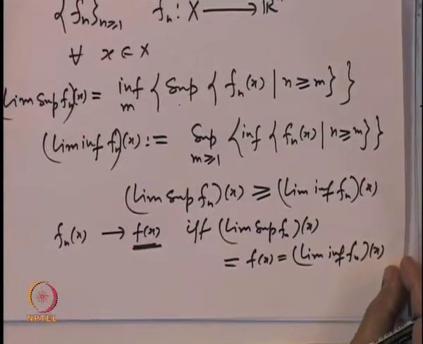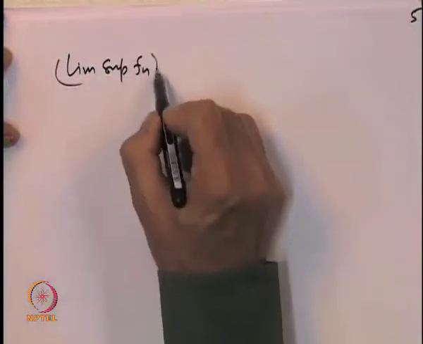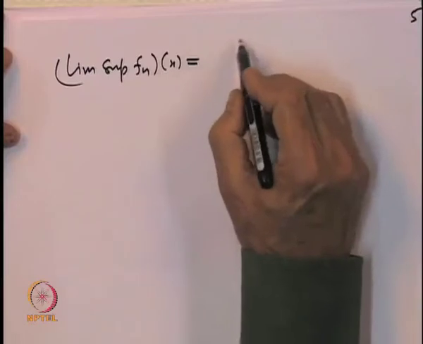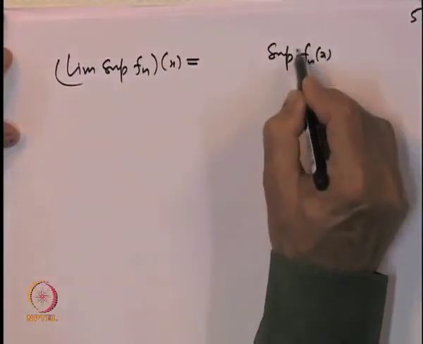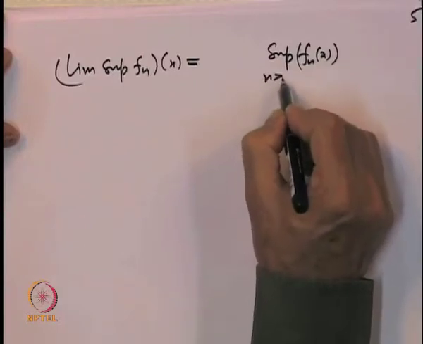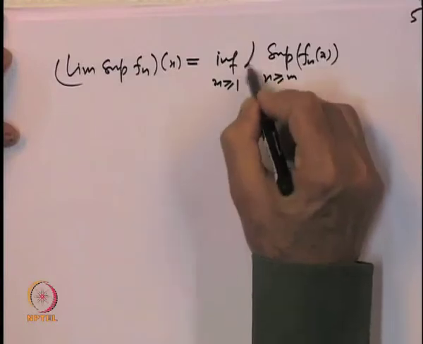The only thing to show is that the limit superior and limit inferior are both measurable functions. Limit superior of f_n is nothing but first taking the supremums of f_n(x) from n bigger than or equal to m, and then taking infimums over m bigger than or equal to 1.